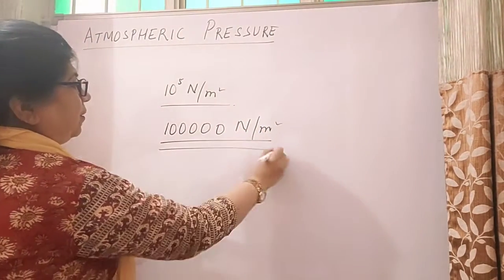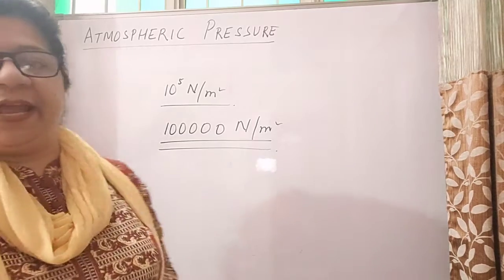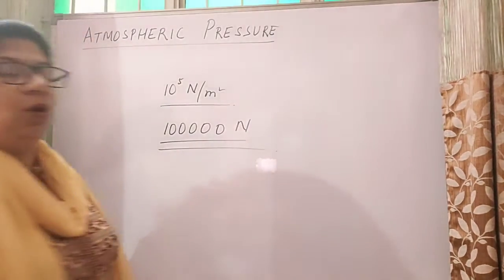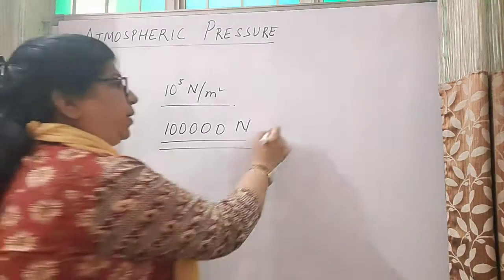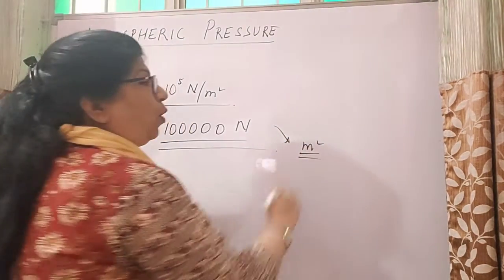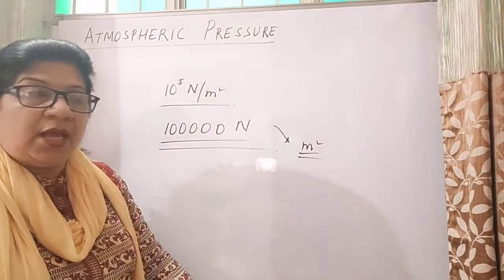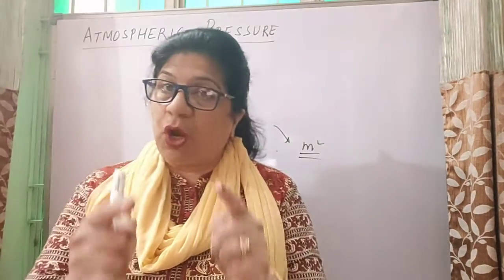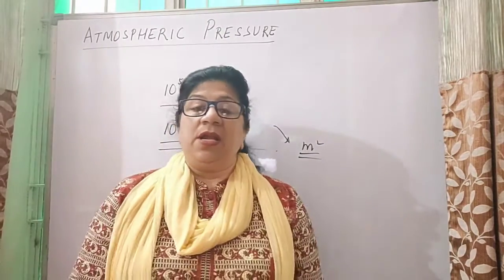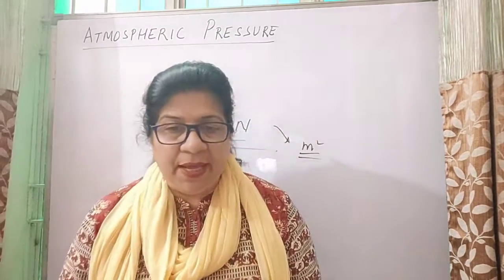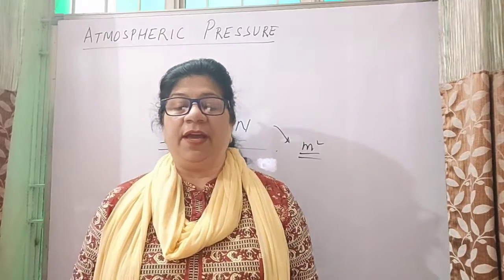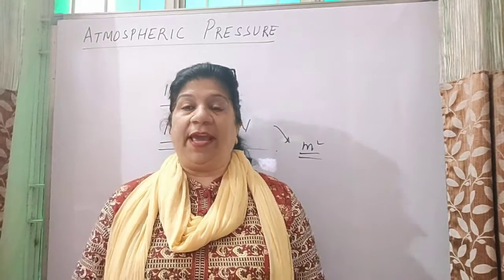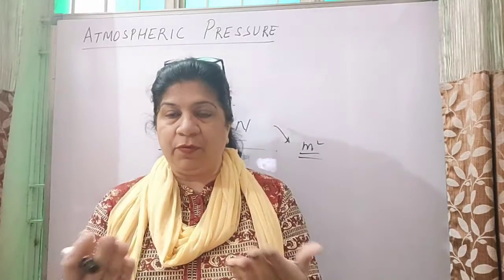इतना प्रेशर है, या अगर आप कहिए कि this much amount of force is applied on per meter square of area, right? Now this force is because of the weight of air. Now this force is not only being applied on the surface of earth but also on the things which are present on air. Thing क्या? हम भी वो thing हैं, आप भी वो thing हैं.